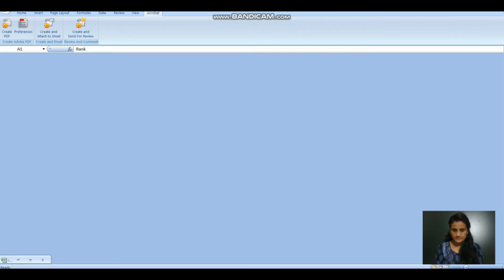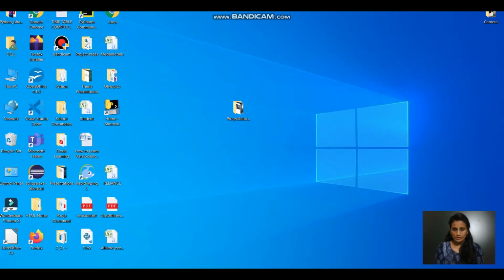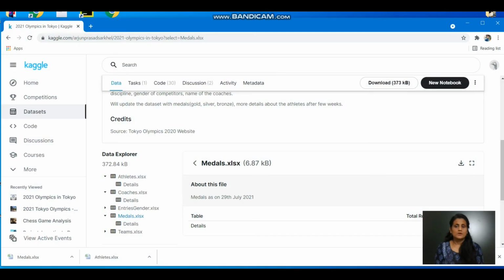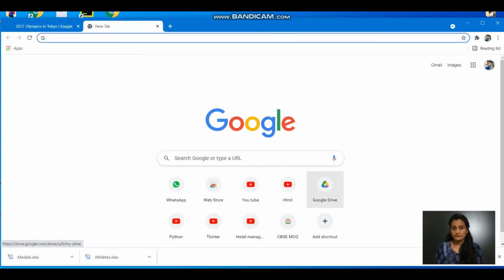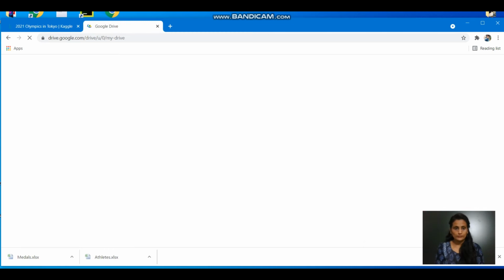The next step is, now come back to your browser here where we were searching about the data set. Now we have acquired the data set. Now go to the new tab, or rather go to your drives. Okay, Google Drive you have to go to.